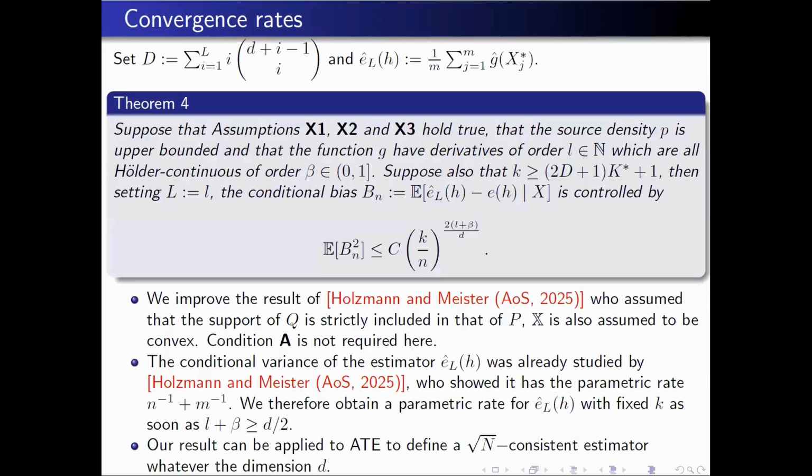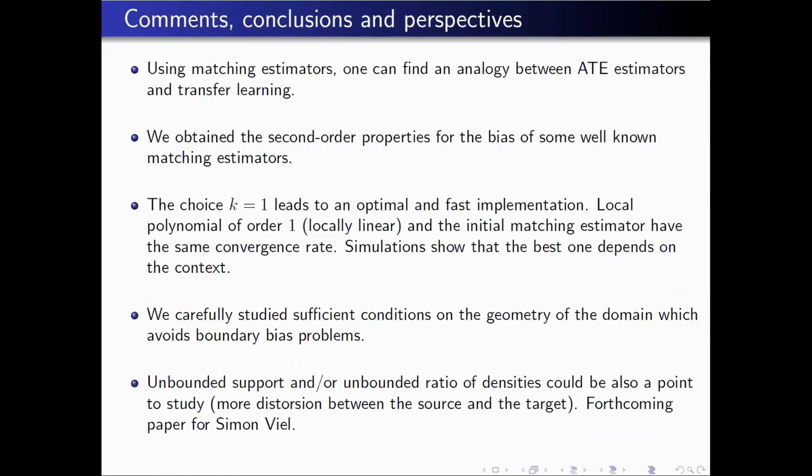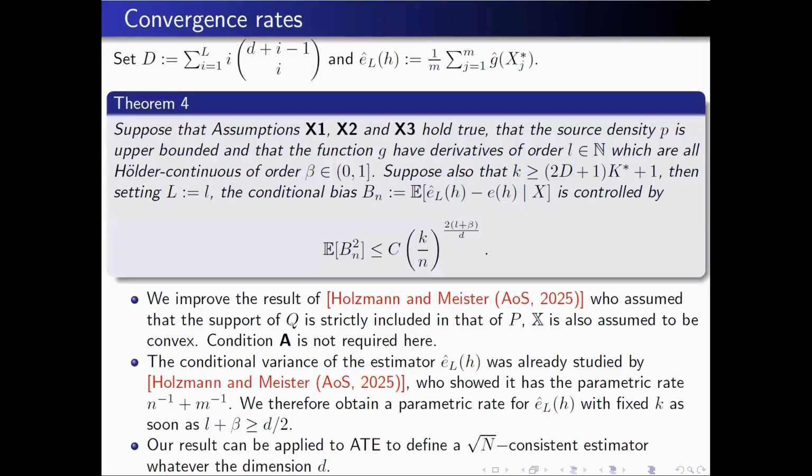And what Holzmann and Meister did, and what we did, we improved their result. They showed, but under an assumption which is more restrictive, that the expectation of the square of this bias, which is really the difficult part to control, can be k over n to the power 2 divided by d, up to an arbitrary exponent that can be large and which depends on the regularity.